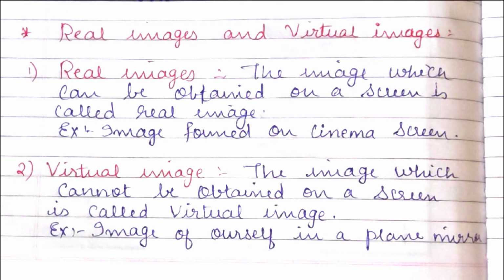Some examples of virtual images: every day we see ourselves in a plane mirror. That is one example of a virtual image because the image is formed inside the mirror. A virtual image can be seen only by looking into a mirror, and a virtual image can also be formed by a lens. So this was all about real images and virtual images.